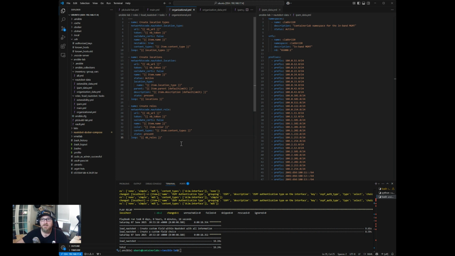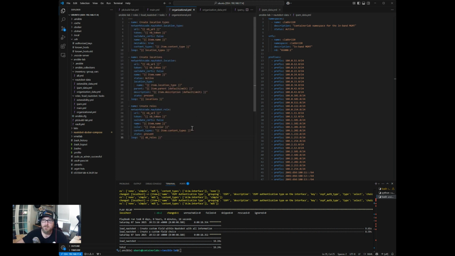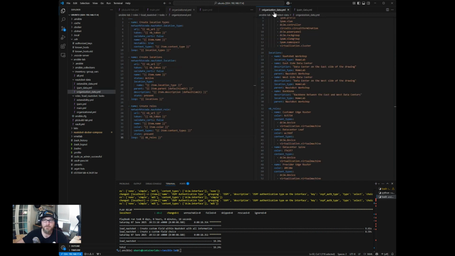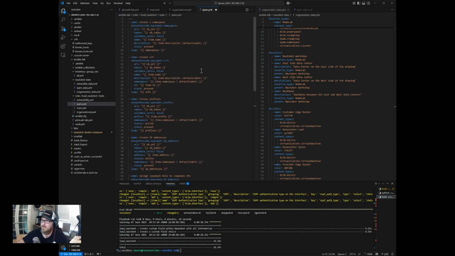And again, all of this is available on the Git repo, but I know it's a long one, but I didn't want to end the video without at least walking through why the data is laid out the way it is. So organizational data over here, got that laid out. Let's place in our IPAM tasks. And again, it's going to look very similar.